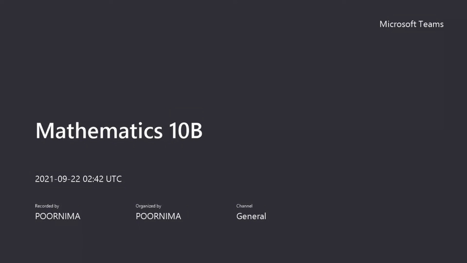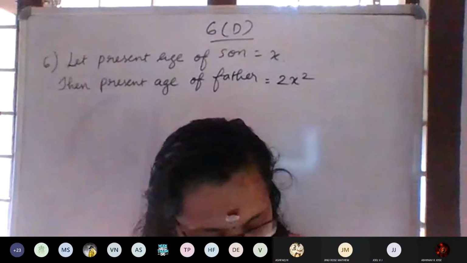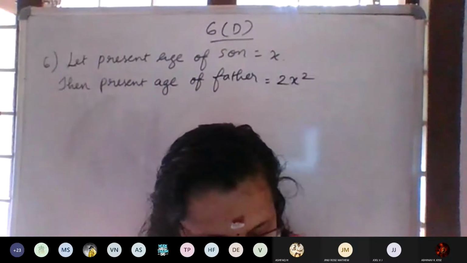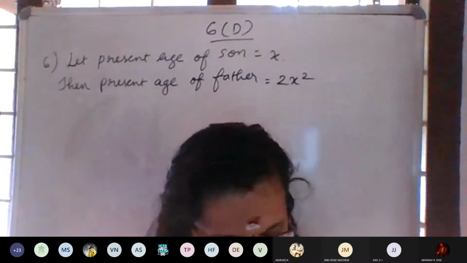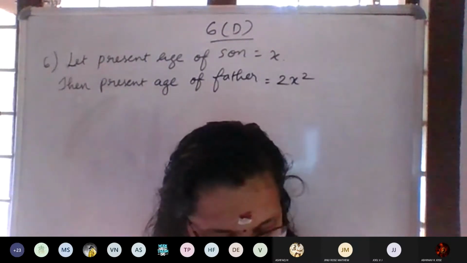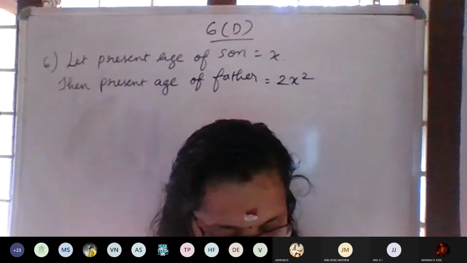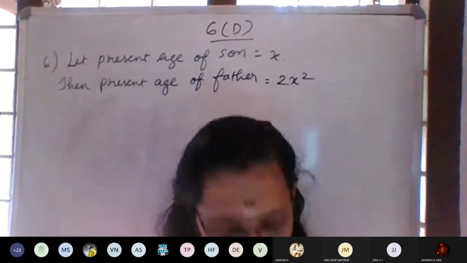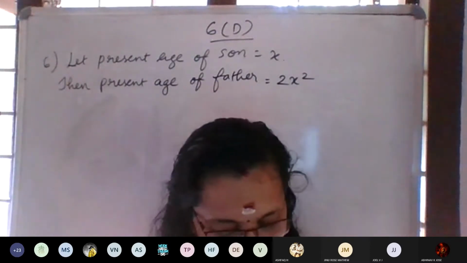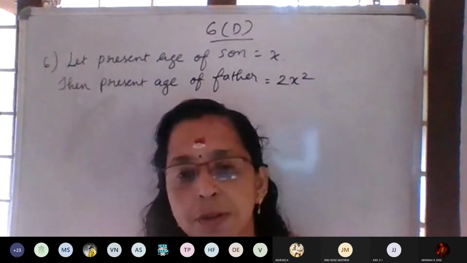The age of a father is twice the square of the age of his son. 8 years hence, the age of the father will be 4 years more than 3 times the age of the son. Find their present ages. So we don't know the present ages.